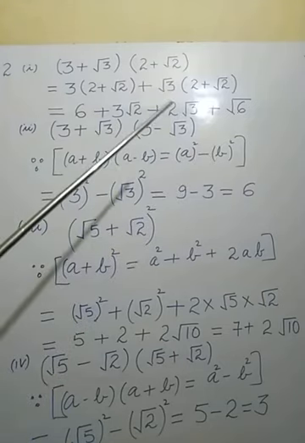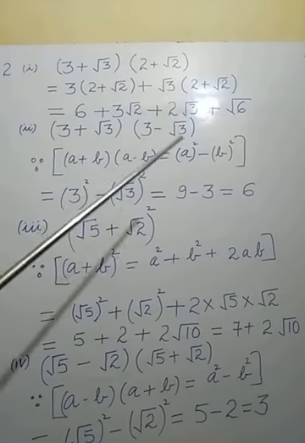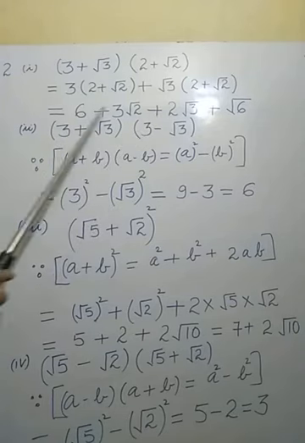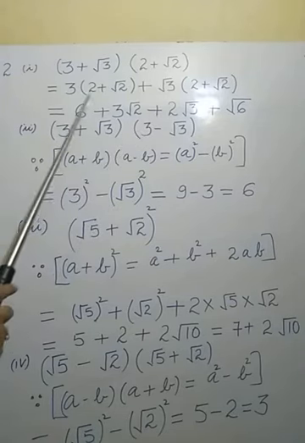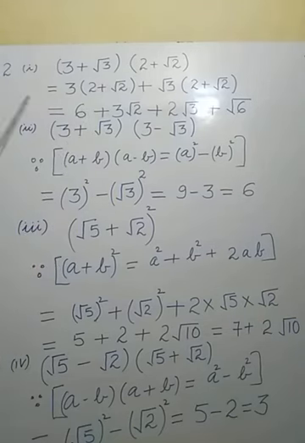If nothing is common, it means all the terms are unlike. If unlike terms are there, we cannot simplify and the result will be the same. So it will come in 4 terms, 1, 2, 3, 4, and this is the multiplication of the first part. I hope you understand it.